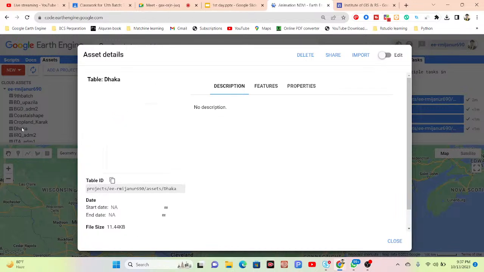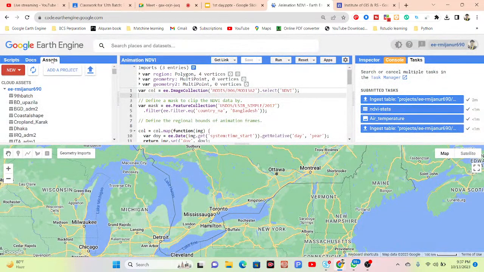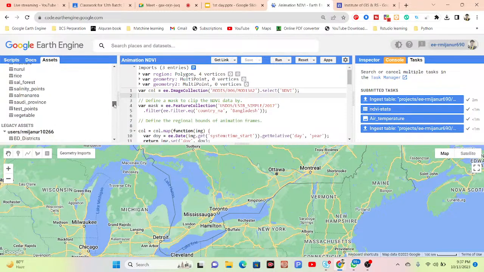And how can we upload in the Google Earth Engine platform? Next time I'll try to show you how we can easily upload. For now, just remember that the asset tab mainly manages the assets which you uploaded. Here you can see there are a lot of assets I already uploaded for my different work. We can upload 250 gigabytes freely in Google Earth Engine assets.